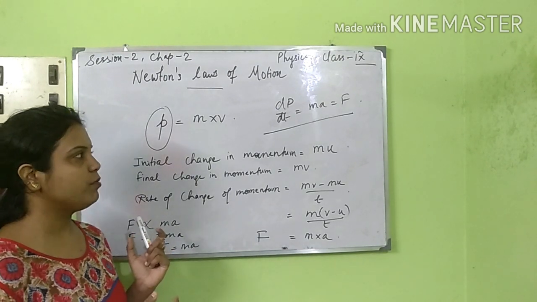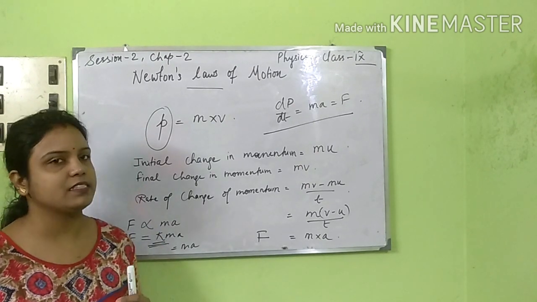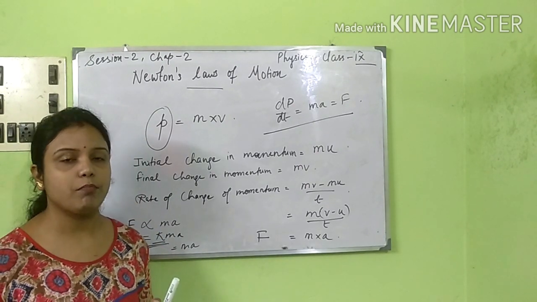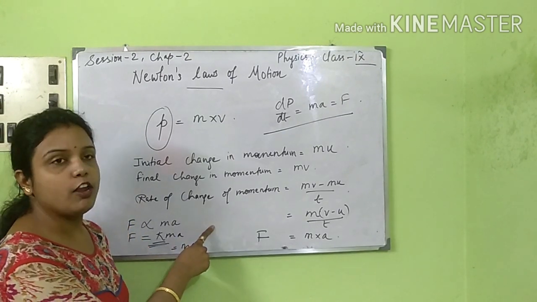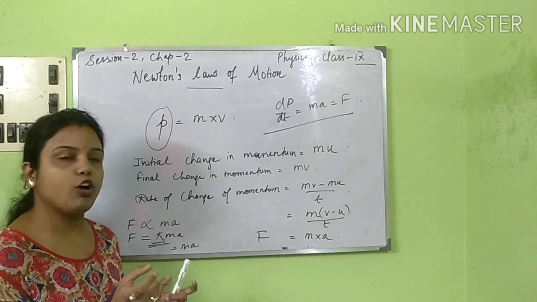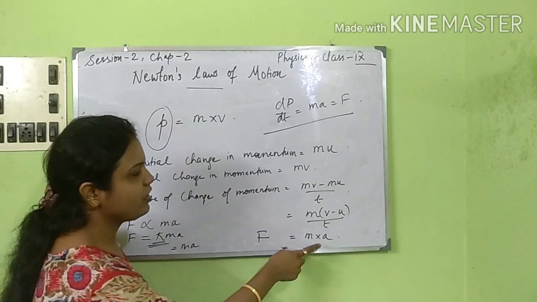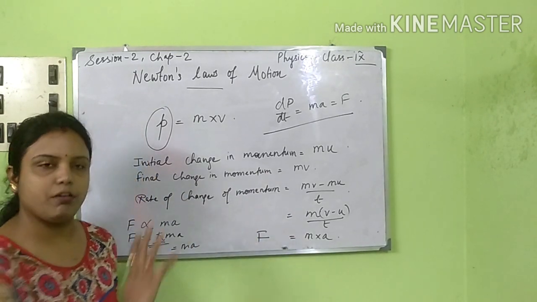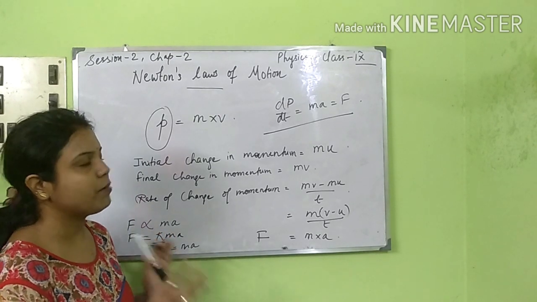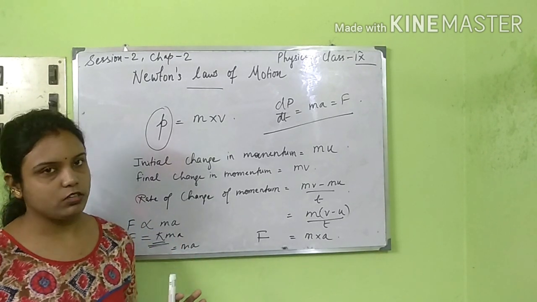If there is any problem in this particular chapter, since it's very easy but very important, along with the examples, inertia is very important, force applied is important, and the second law of motion, that is the law as well as the rate of change of momentum. From where we get that rate of change of momentum is equal to mass into acceleration is very important. So this was all about the chapter. I think it's very easy and interesting also.